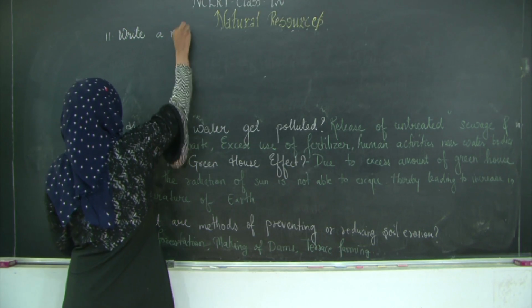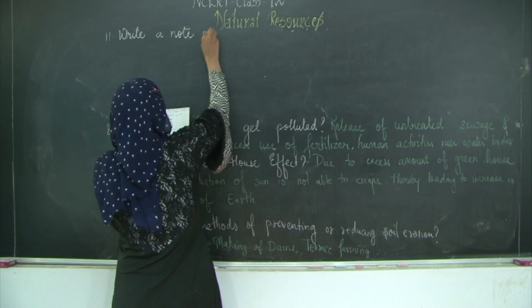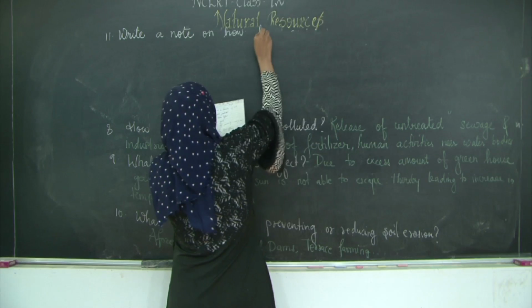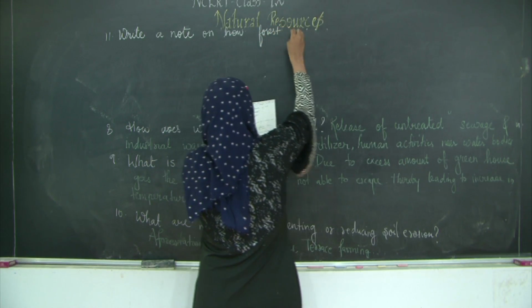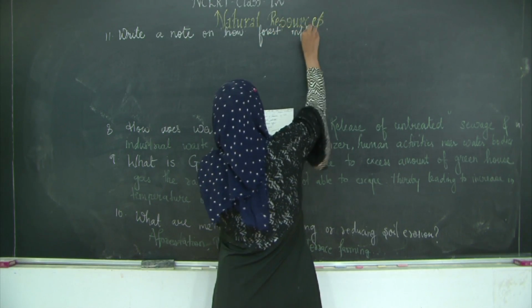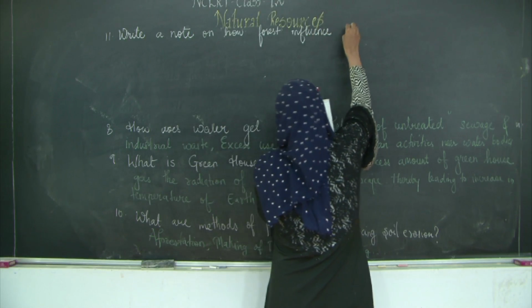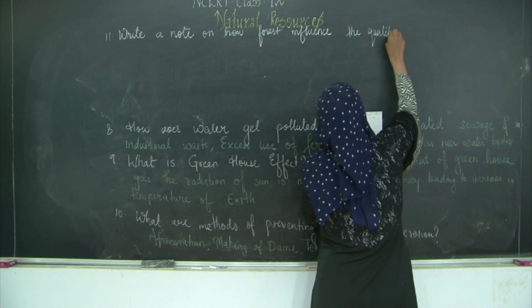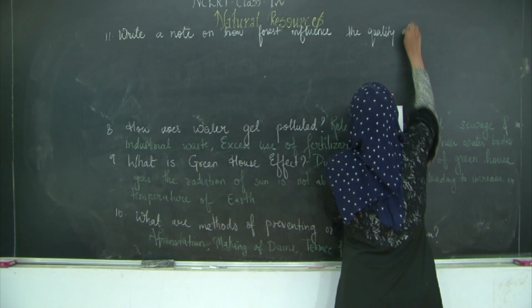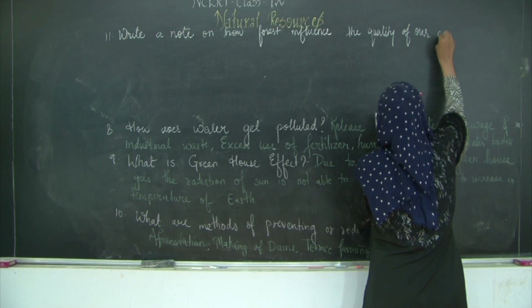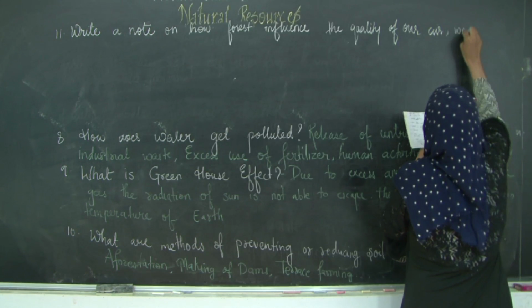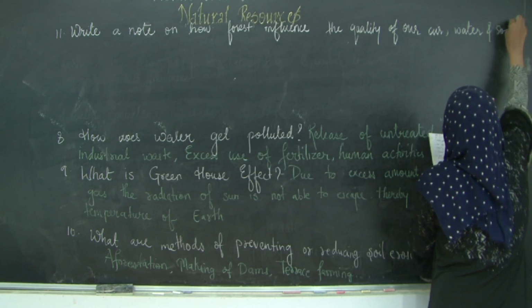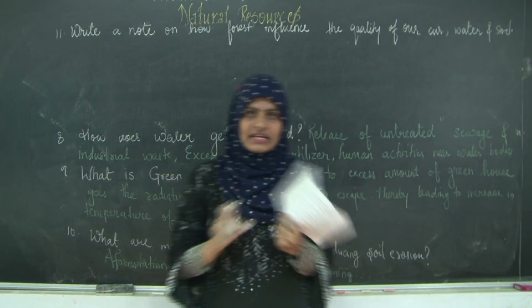Write a note on how forests influence the quality of our air, water and soil. Okay, so let us discuss one at a time.